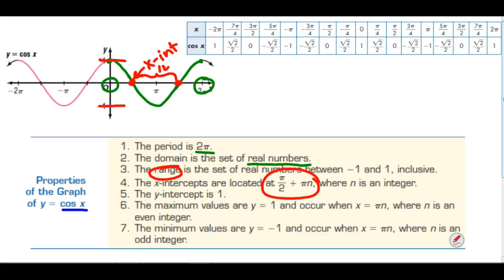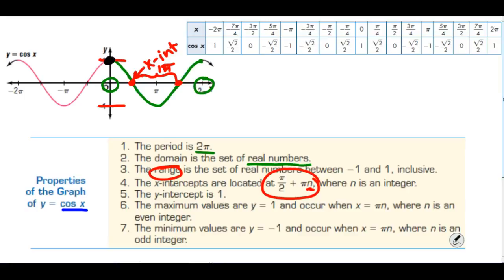So every integer multiple of pi, I'm going to hit an x-intercept of 0. The first one is at pi over 2, and then plus pi times n, where n is an integer. The y-intercept is where the graph crosses the y-axis, and that is here in black as 1.